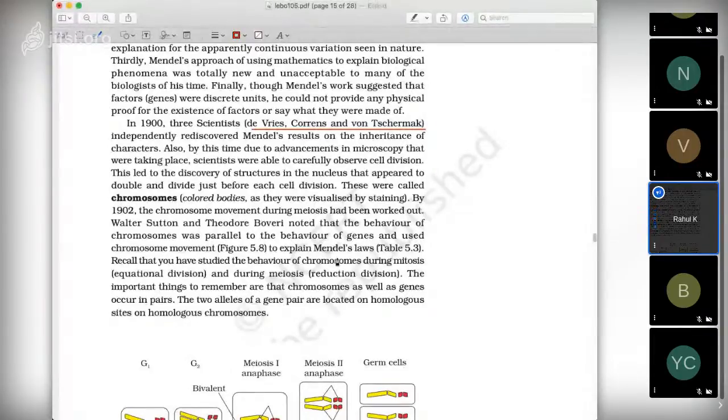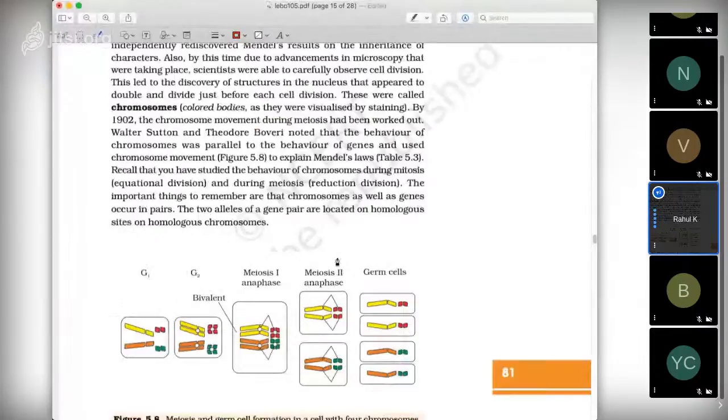So based on these observations of chromosomal movements during cell division and their duplication, it led to the chromosomal theory of inheritance, that chromosomes are responsible for inheritance. The important thing to remember is that chromosomes as well as genes occur in pairs.